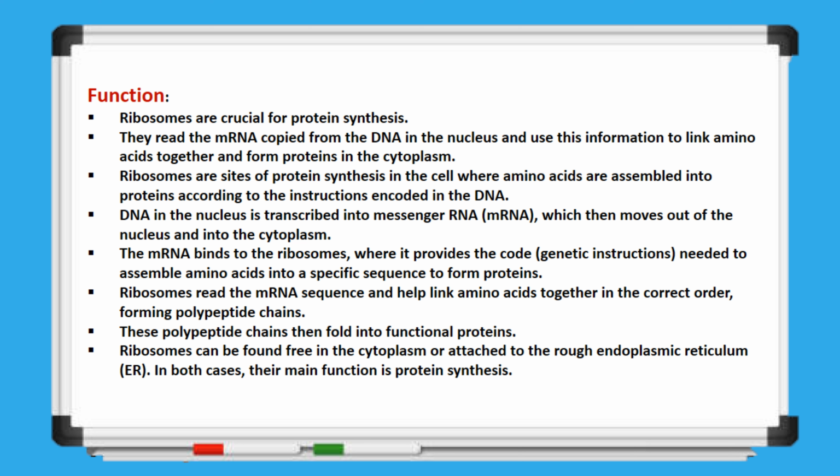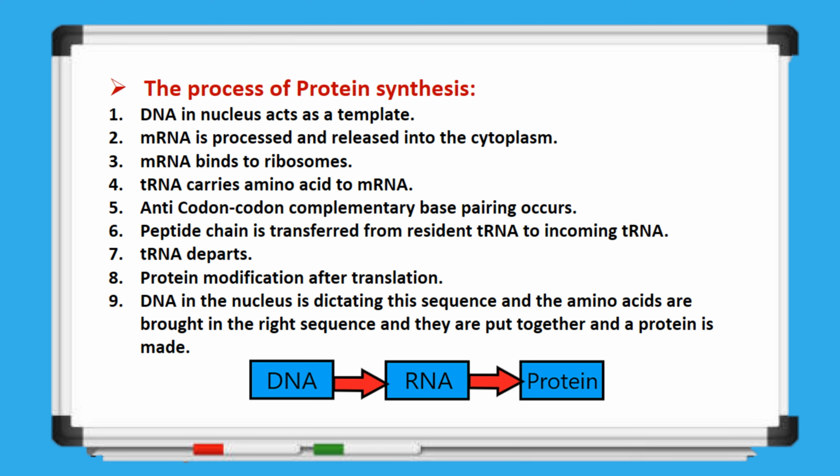Ribosomes read the mRNA sequence and assist in linking amino acids to form polypeptide chains, which then fold into functional proteins. Ribosomes can be found free in the cytoplasm or attached to the rough endoplasmic reticulum, with protein synthesis being their primary function in both locations. Talking about protein synthesis, let's briefly cover it now, and we'll examine it in detail later.